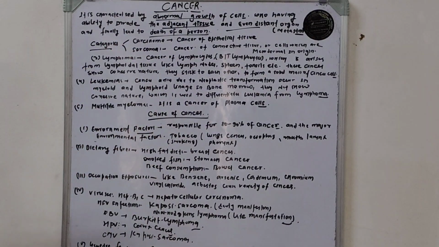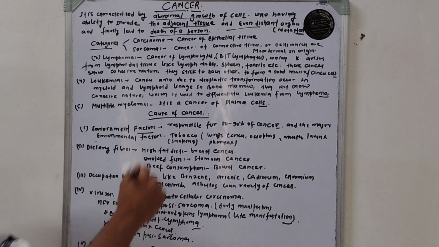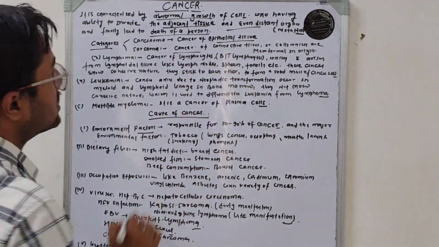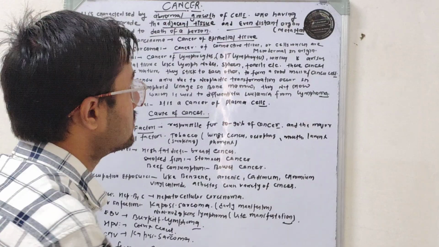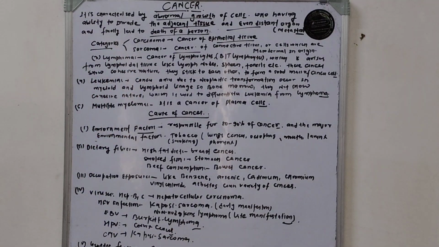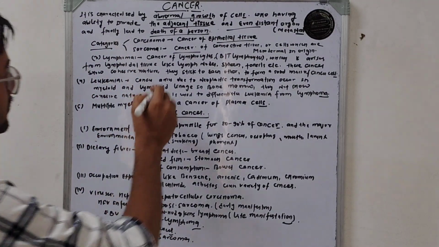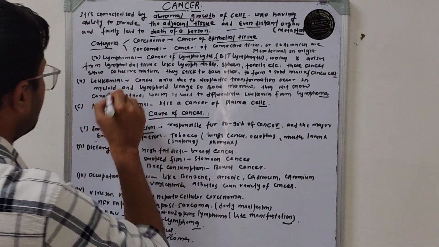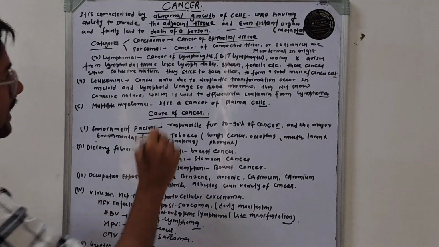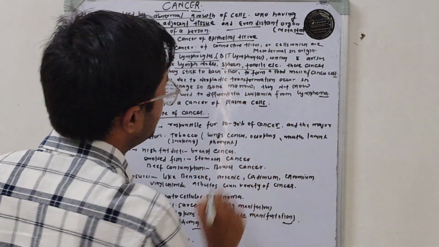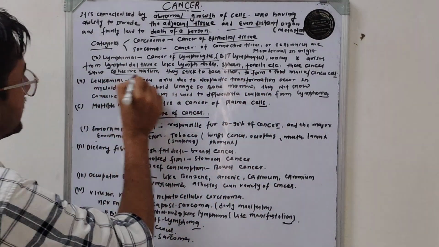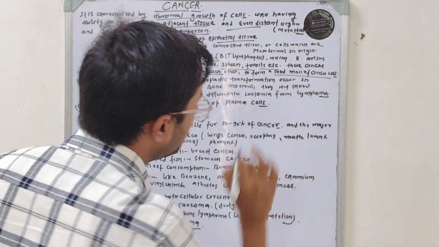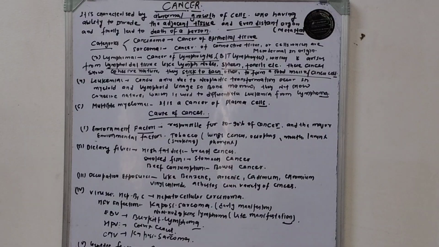We can categorize cancer by different criteria. Carcinoma means cancer arising from epithelial tissue. Sarcoma means cancer of connective tissue, basically cells arising from mesodermal origin. Lymphoma means cancer of lymphocytes, especially B and T lymphocytes, arising from lymphoid tissues like lymph node, spleen, and tonsils, and these cancers show cohesive nature. They stick with each other to form a solid mass of cancer cells. So this is all about lymphoma.